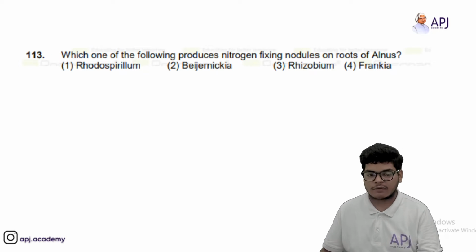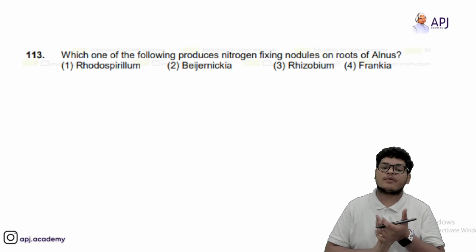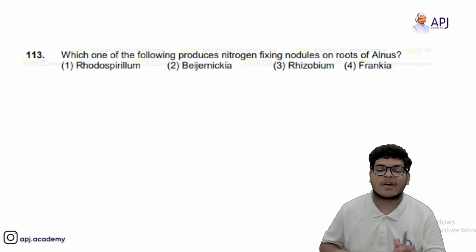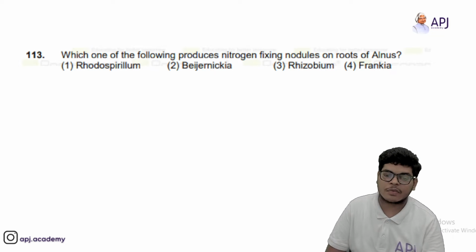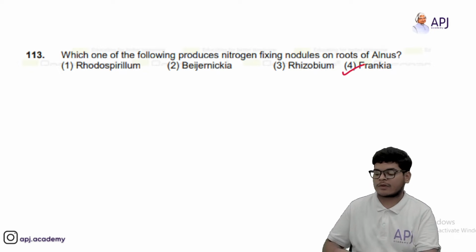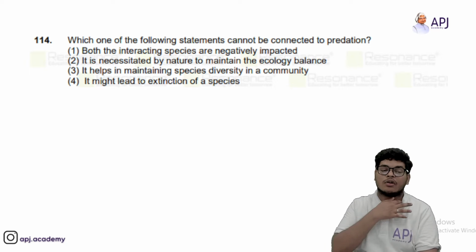Which one of the following produces nitrogen fixing nodules on the roots of Alnus? So the answer should be Frankia. Frankia is responsible for fixing the nitrogen nodules.